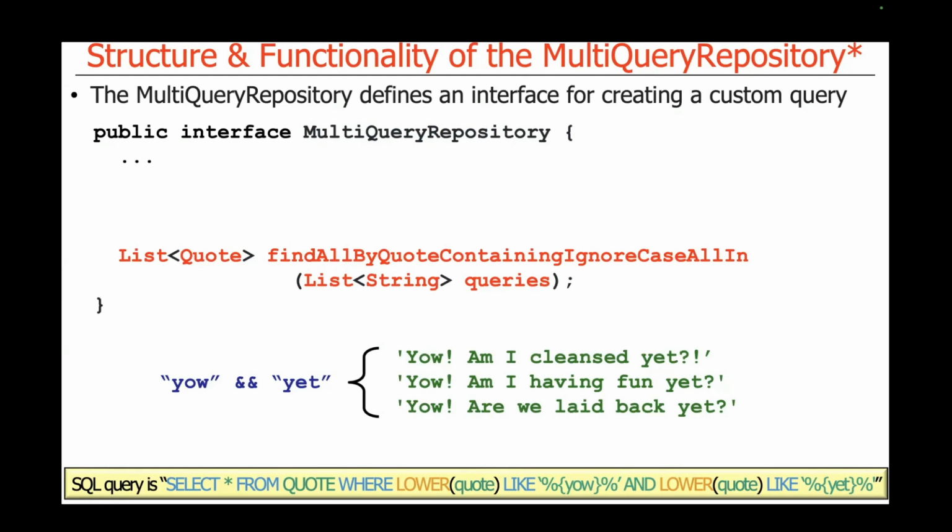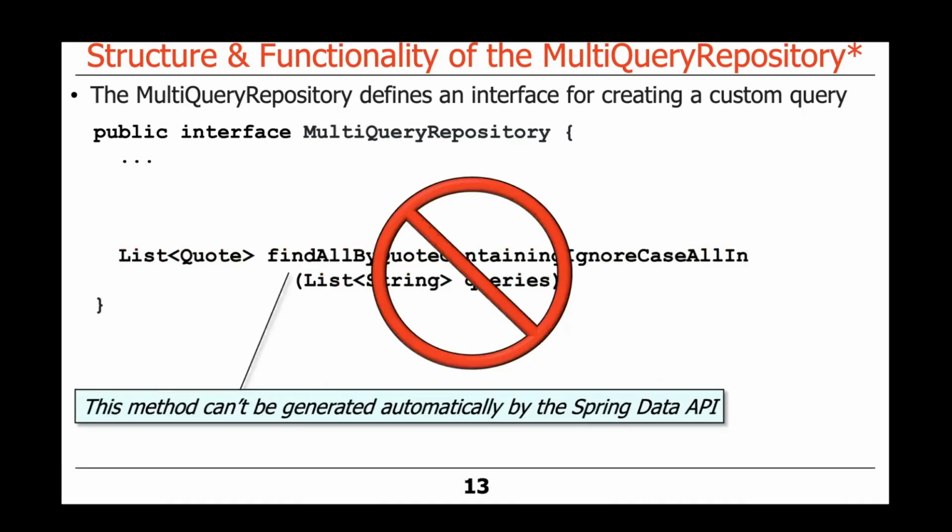What's interesting is if you look at the actual SQL, you can write this SQL statement, but you can't easily do it through the query mechanism or the way in which the data API works, because it won't do this query for you. The query is: select anything from the quote table where the lowercase quote column is like something with Yow in it, and it's like something with Yet in it. So the question is, how do you actually write this code? How do you get this to work? We can't generate it automatically with the Spring Data API, so we've got to do something else.